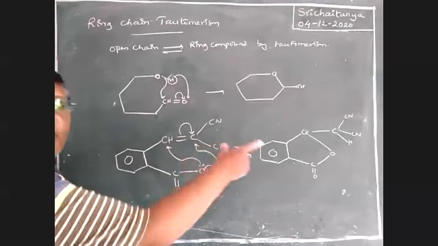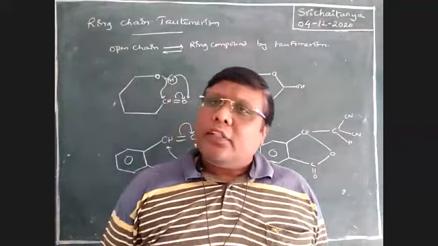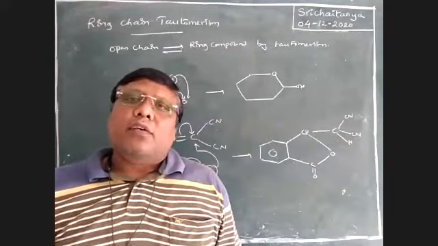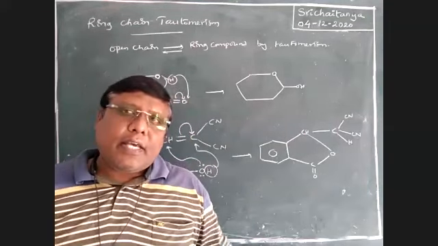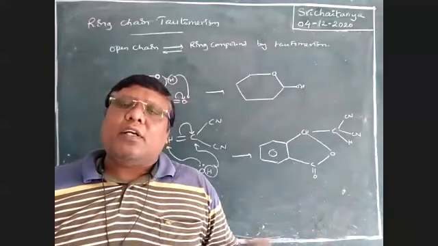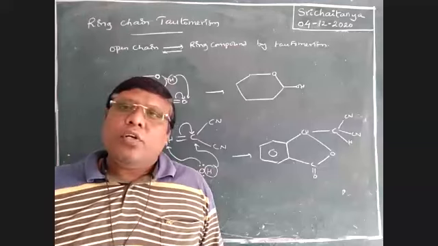Open chain compound is changed to ring structure through tautomeric mechanism. This is also considered as ring chain tautomerism. Okay, so ring chain tautomerism is possible. This is another type. These conversions are also considered as tautomerism. Please be conscious. This is about tautomerism.